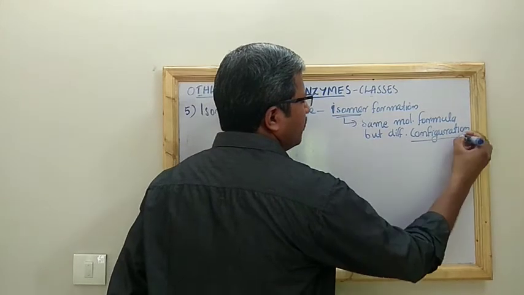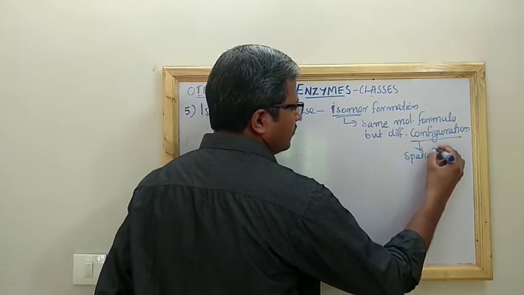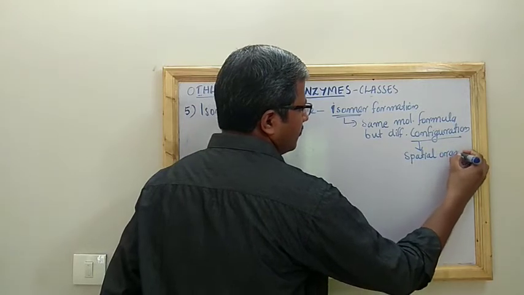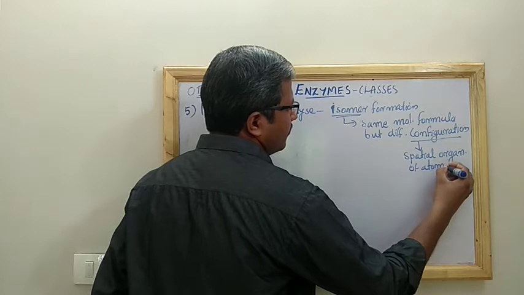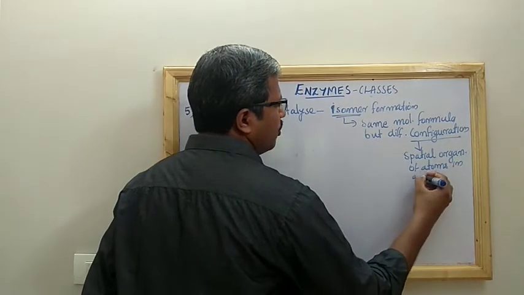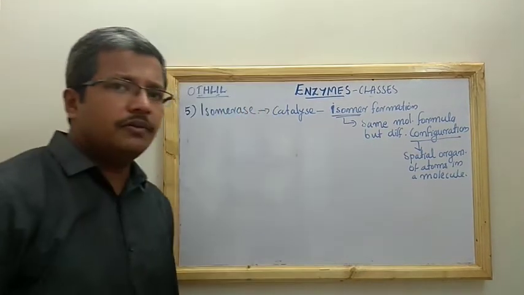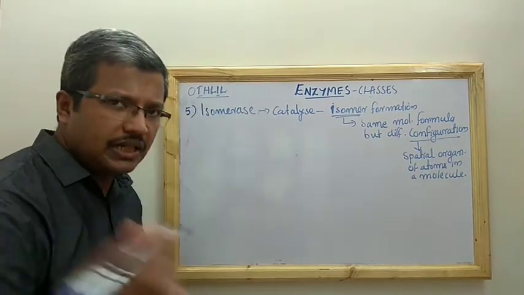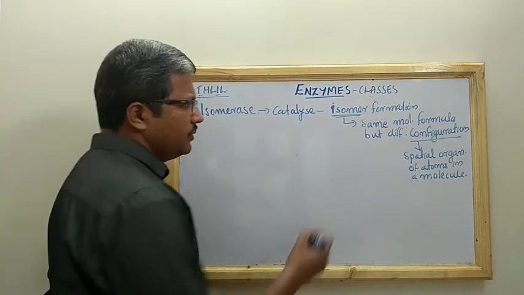Now what is meant by configuration? Configuration is the spatial organization of atoms in a molecule. Okay, for example, take the case of glyceraldehyde that you have learned in the carbohydrate part.